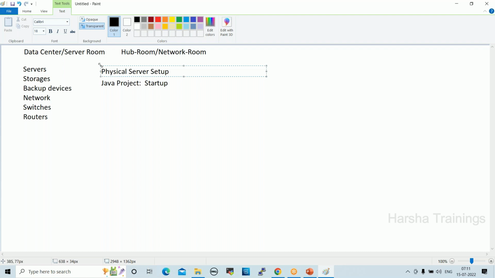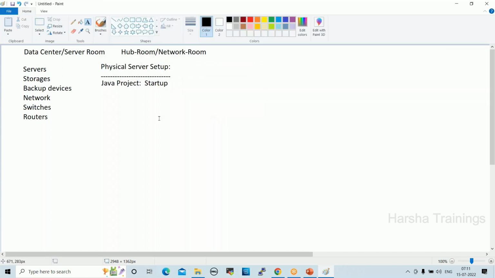In physical server setup, when we start the project, what will happen? We'll try to understand. We have a Java project, which is the first project we are trying to get from the client, right? Normally, before getting the real project from any client, there will be some process. That process is a pre-sales process. Every company, before getting the project from a client, has a pre-sales process, right?